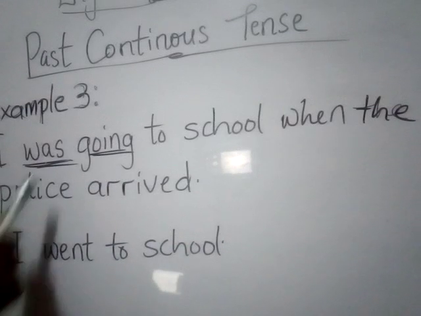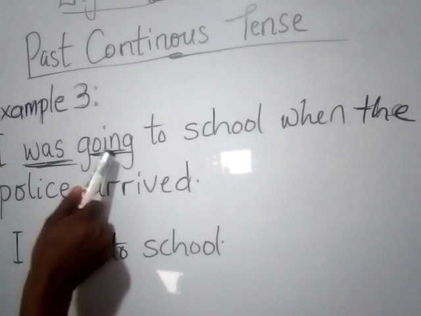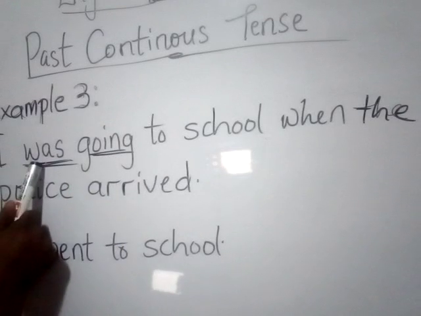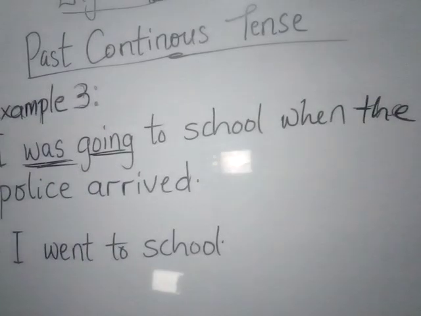And also remember, the main verb always has ing in past continuous, while the helping verb will be in the past tense form. So if you can just take note of those two main things about the main verb and the helping verb, you'll be able to always identify past continuous tense and also express yourself, whether in speaking or in writing.